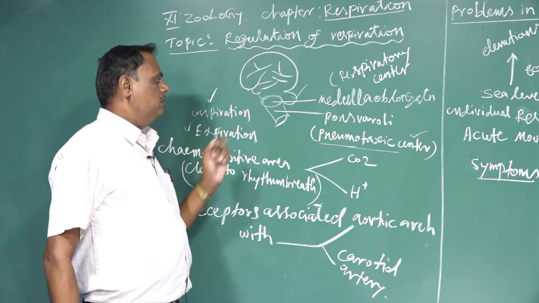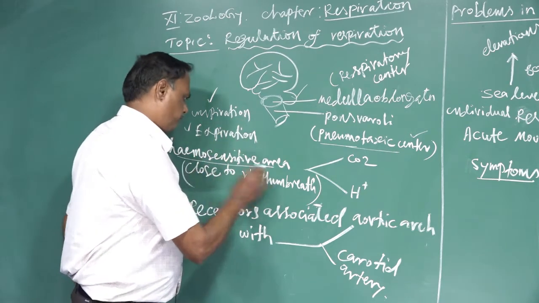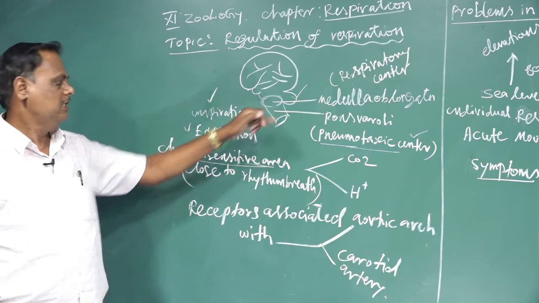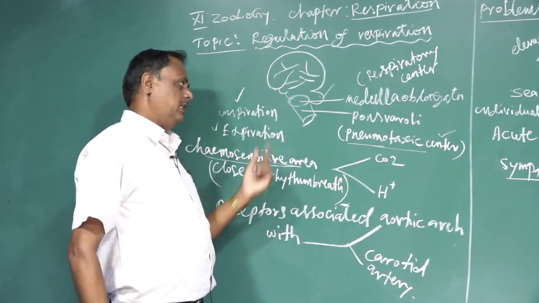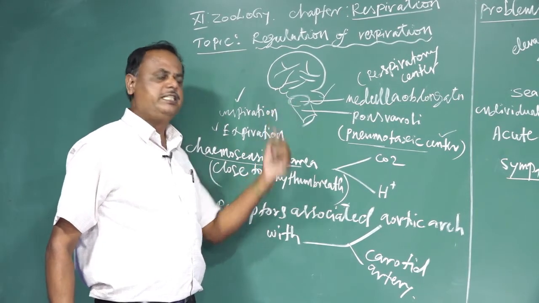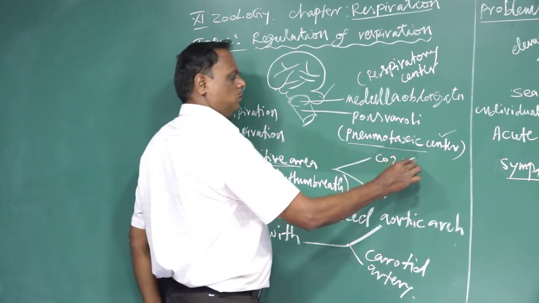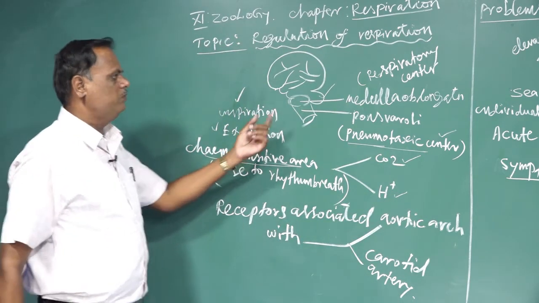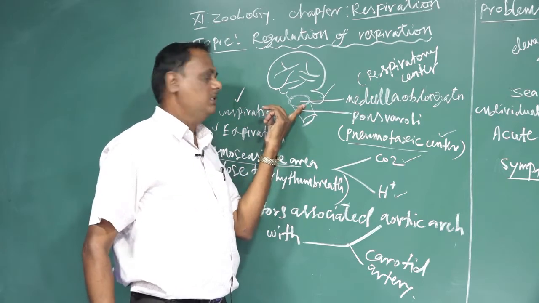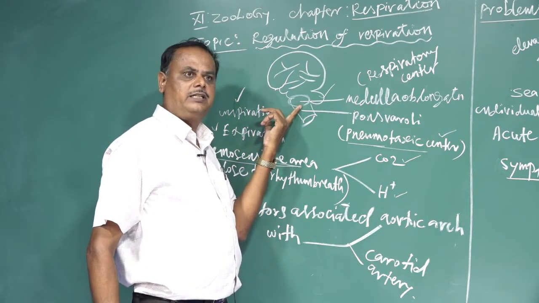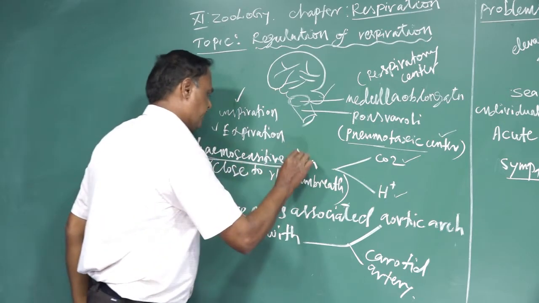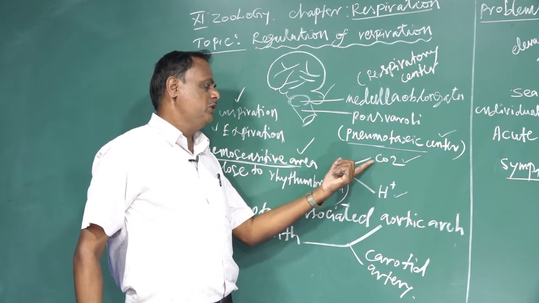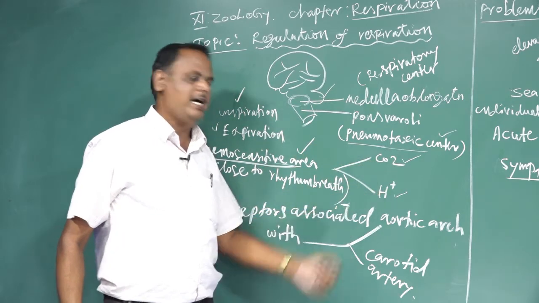The next is called the chemosensitive area. The chemosensitive area is present near this rhythmic breathing center, very close to it. The chemosensitive area is very sensitive to carbon dioxide and also hydrogen ions.